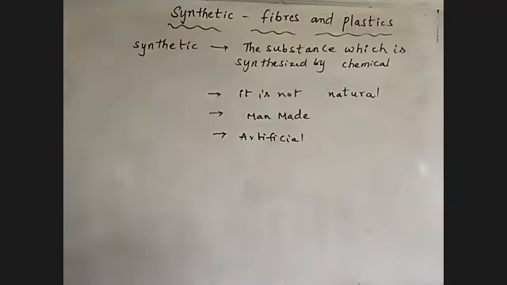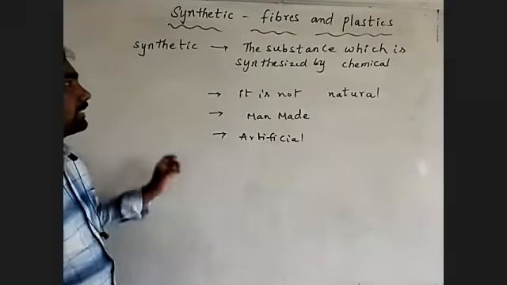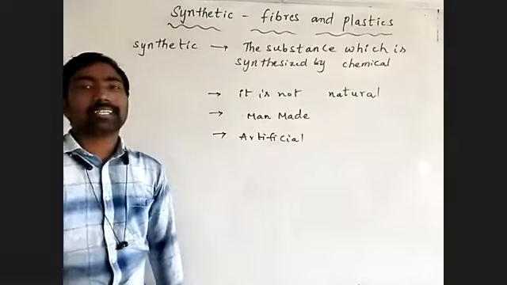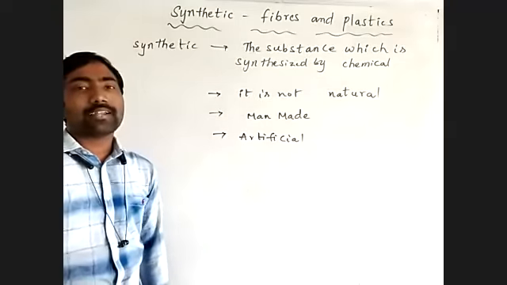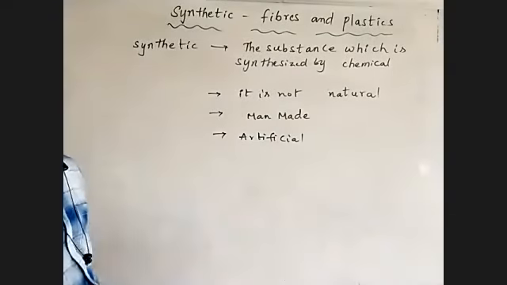See, synthetic means chemical, which is not natural, which is artificial.